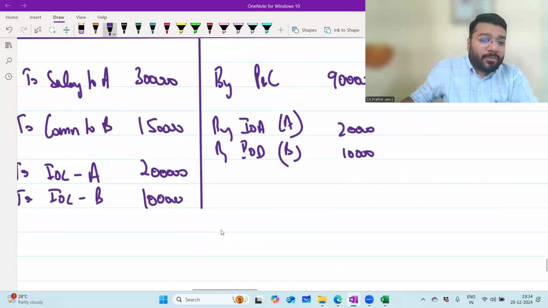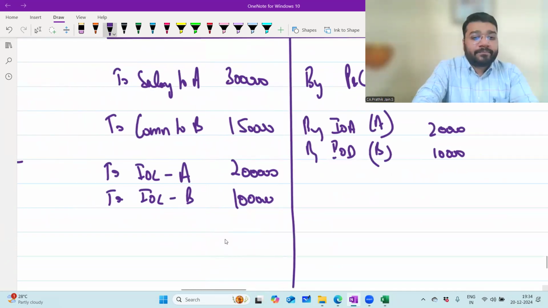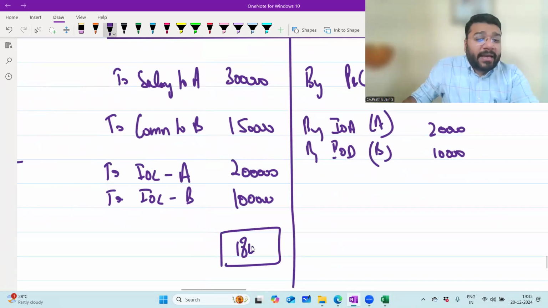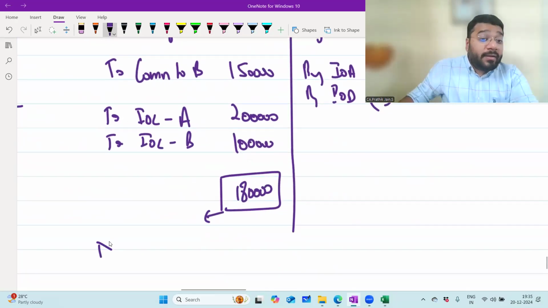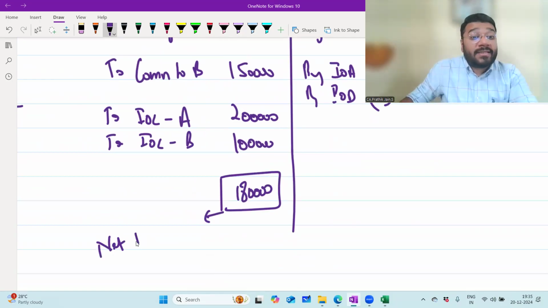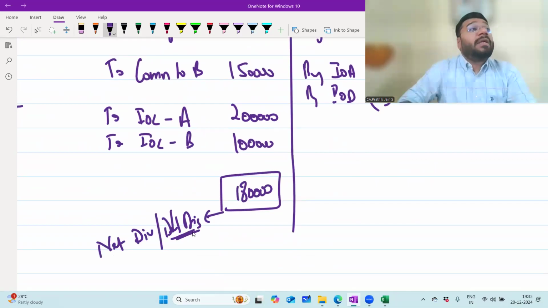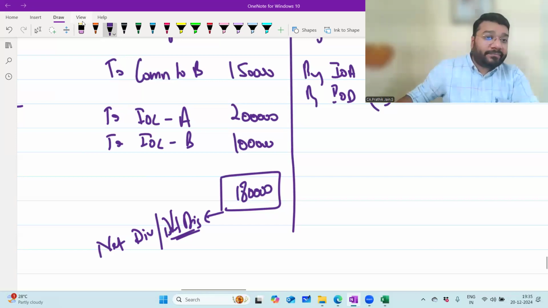Now, what is the final distributable profit? 80,000. My question goes to all of you: this final amount is called what? No, this is called net divisible or net distributable profit. Divisible profit means what you get before minusing the GR. Once you minus GR, it becomes net divisible profit. In this case, since GR is 0, divisible profit and net are the same. But the final profit is always a net divisible profit.